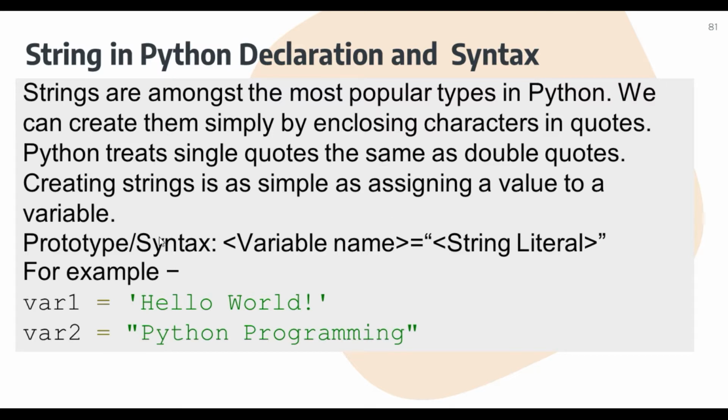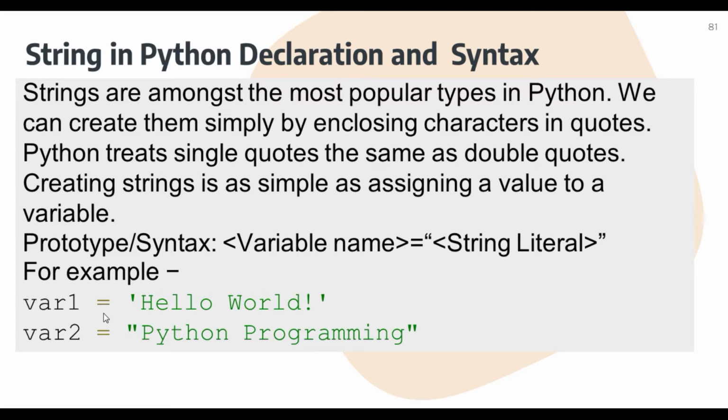For the prototype, student, prototype means syntax: a variable name, then after that the assignment operator. Here is the prototype to declare a particular string. The variable name, that is the string variable, may be an arbitrary name which supports the variable naming rules. Then after that, equal to, and within double quote, single quote or triple quote, you will provide the string literals. Literals means value.